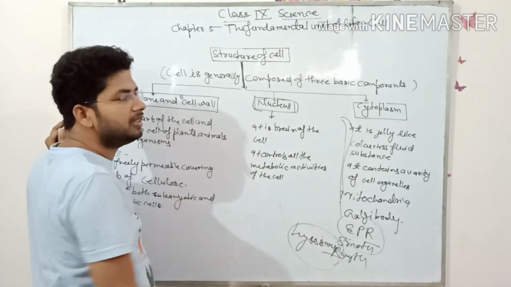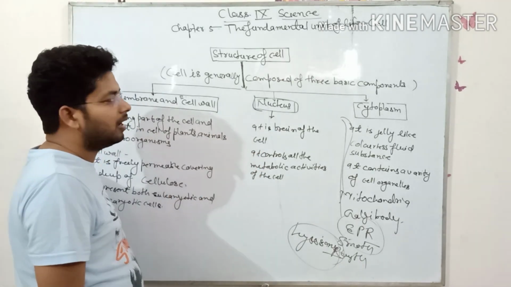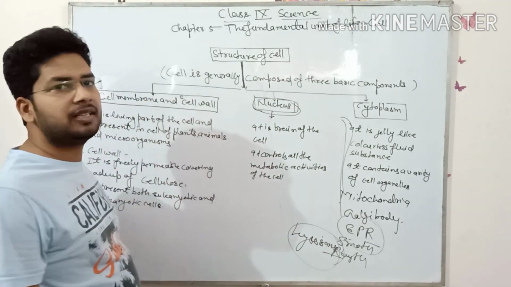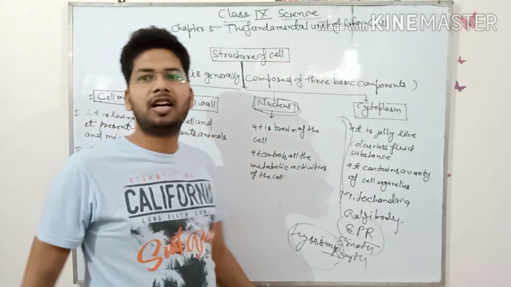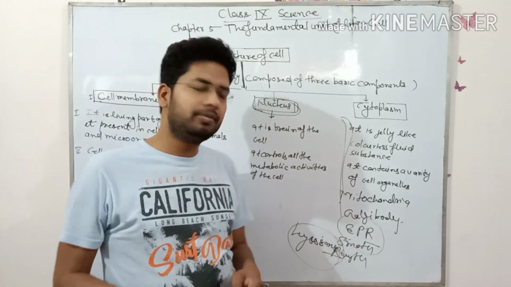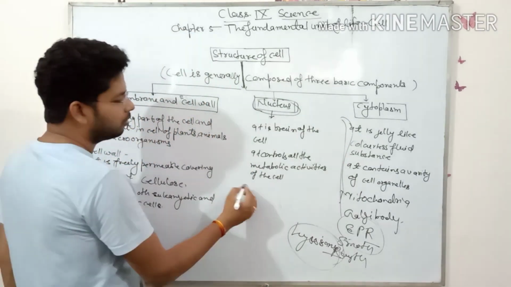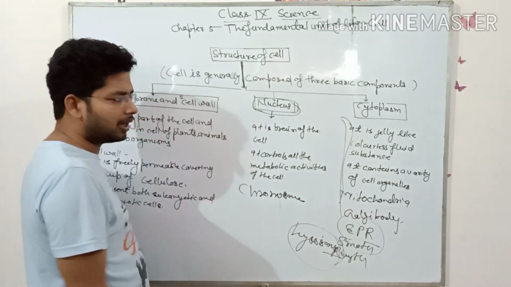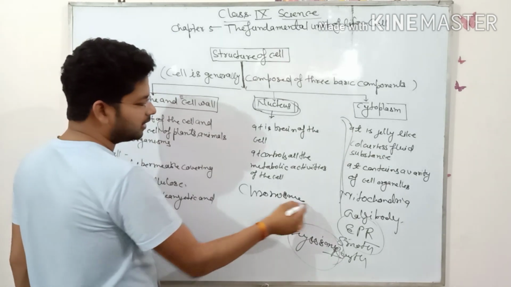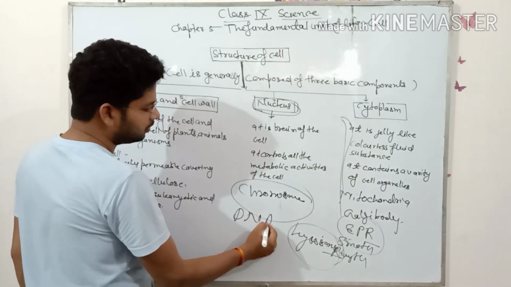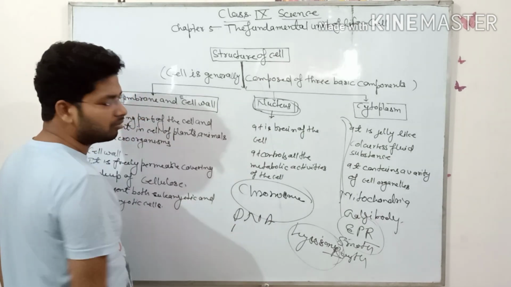The nucleus is called Kendrak in Hindi, and it contains nuclear material or nucleoplasm, nucleolus, nuclear membrane, nuclear envelope, and chromosomes, which are called chromatin material and contain DNA, deoxyribonucleic acid.